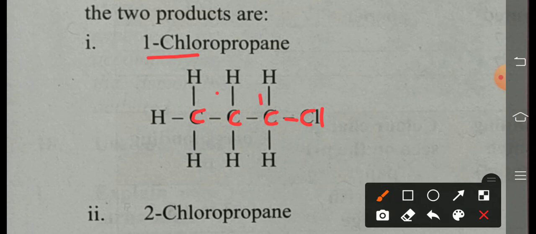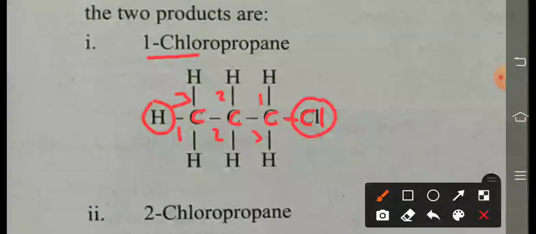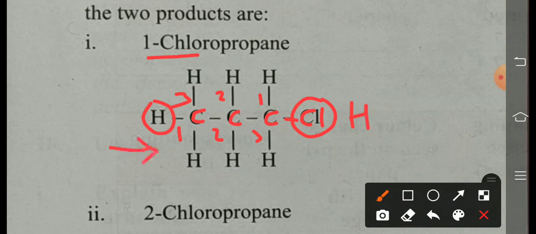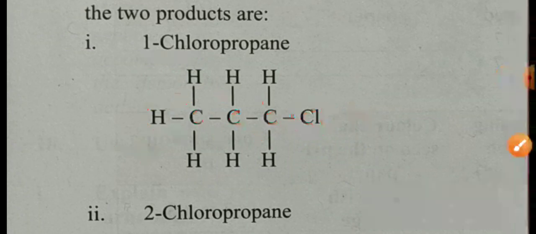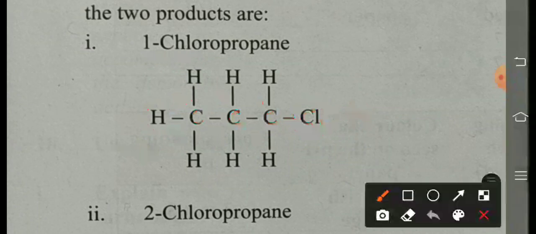Numbers 1, 2 or 3. Suppose we are numbering from left to right: 1, 2 and 3. So at the place of hydrogen, what do we write? Chlorine. And here at the place of chlorine, what do we write? Hydrogen. Suppose we are numbering from left to right, but in this answer the numbering is from right to left. So chlorine is attached to this first carbon atom. Already we learned the basic rules of how IUPAC names are decided for carbon compounds.